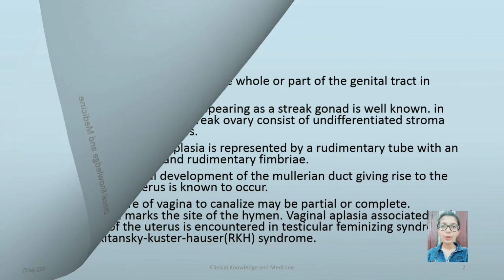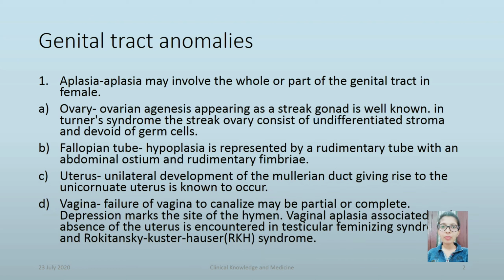Genital tract anomalies. Aplasia may involve the whole or part of the genital tract in females. Ovarian agenesis appearing as a streak gonad is well known. In Turner syndrome, the streak ovary consists of undifferentiated stroma and is devoid of germ cells. Fallopian tube hypoplasia is represented by a rudimentary tube with an abdominal ostium and rudimentary fimbriae.